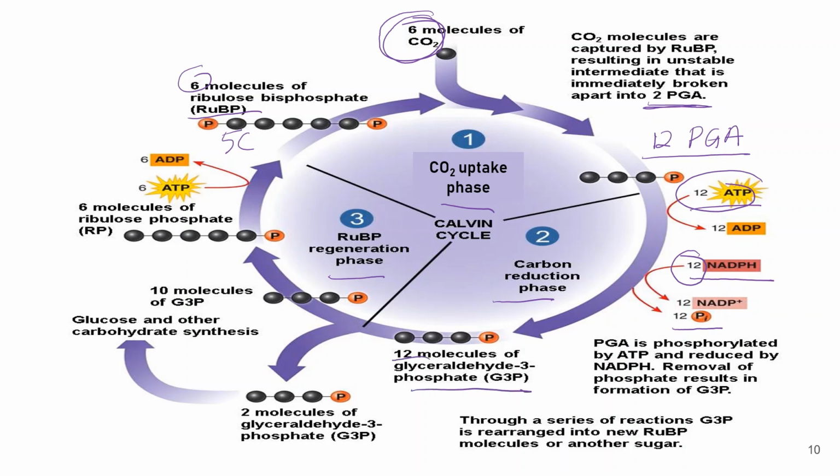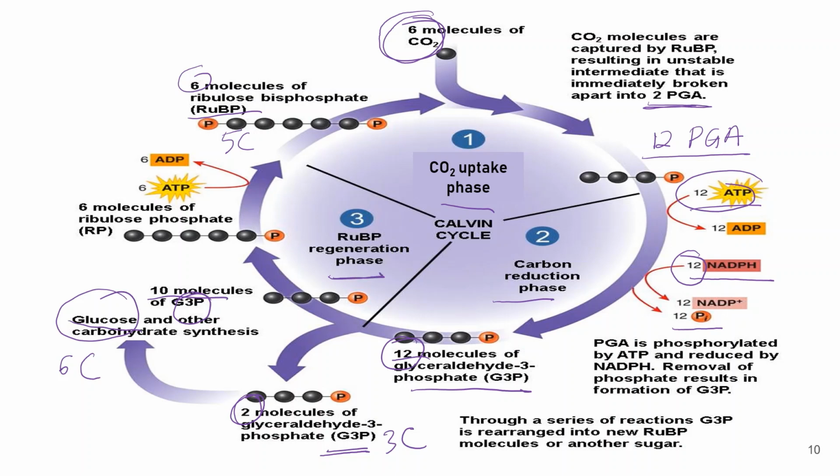Okay, so from the 12 molecules of G3P, 2 molecules of G3P will leave the cycle and will be used to synthesize other carbohydrates or sugar, which usually is glucose. Glucose, as you know, is a 6 carbon sugar, so that's why you will require 2 molecules of G3P, which each have 3 carbon atoms. Okay, so the remaining 10 G3P molecules will enter the regeneration phase, the third phase.